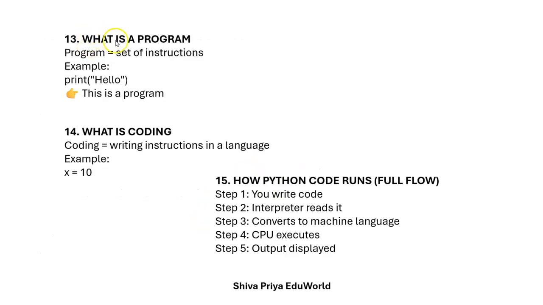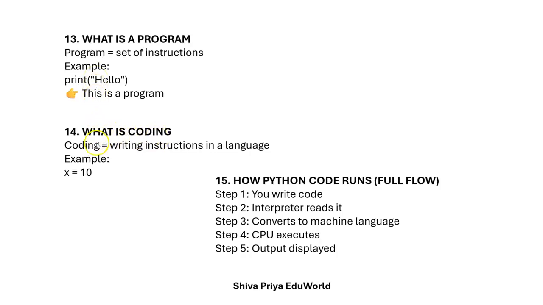Let us understand what a program is. A program is a set of instructions. I have already told you, a set of instructions, that is a program. For example, print hello. This is a program. I am giving a set of instructions, that is to print hello. Whatever I have written inside the double quotation, it will print as it is in the output. This is an instruction, an example of a program.